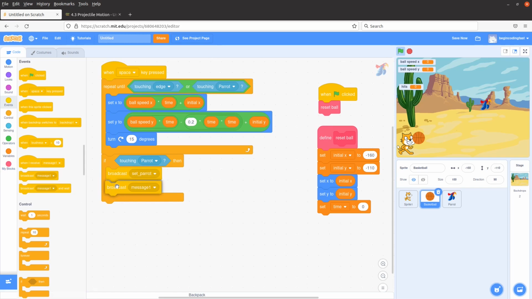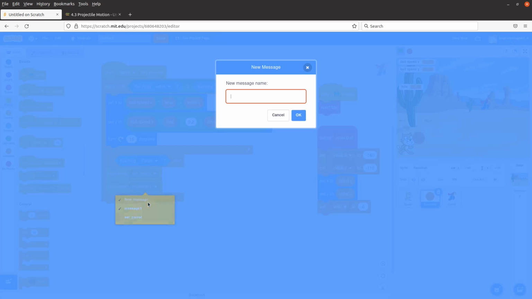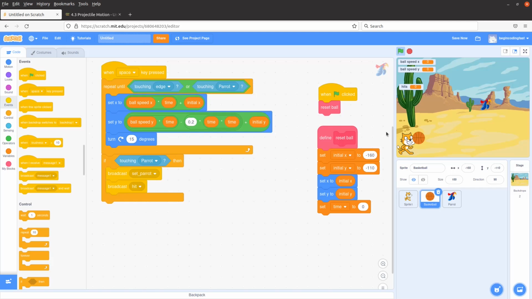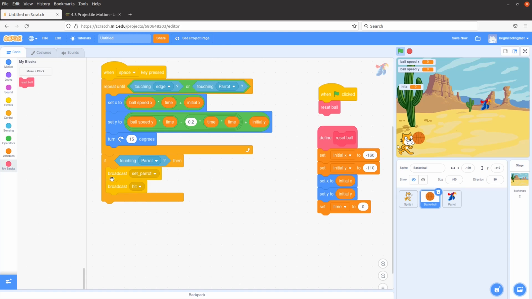So I also broadcast another message called hit, so that the cat can tell us that the ball really hits the parrot. And then after these two broadcasts, I have to reset the ball to its original position.